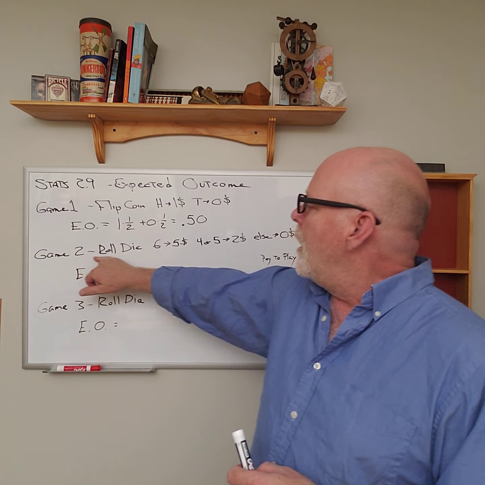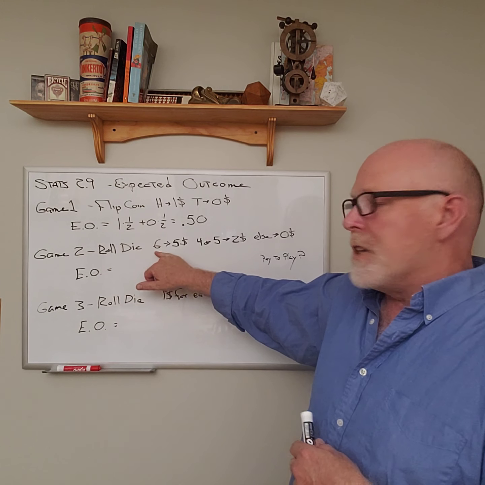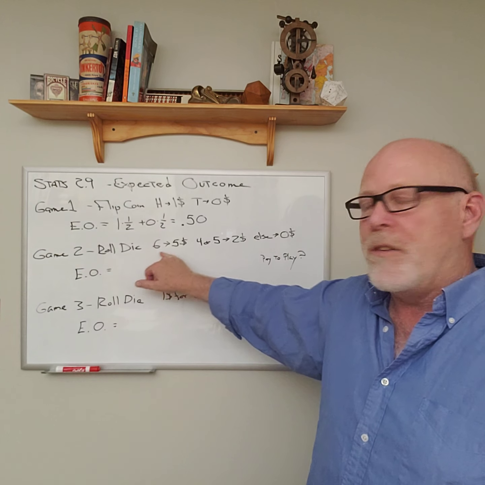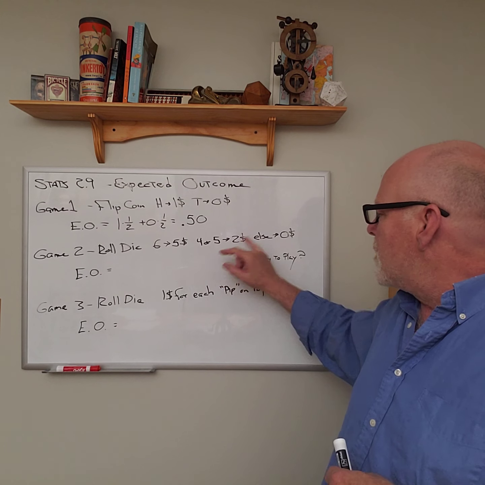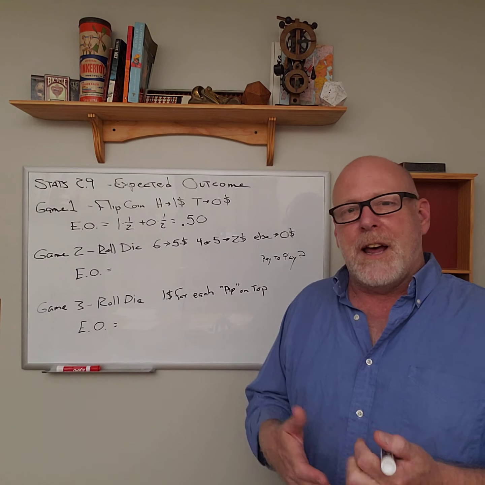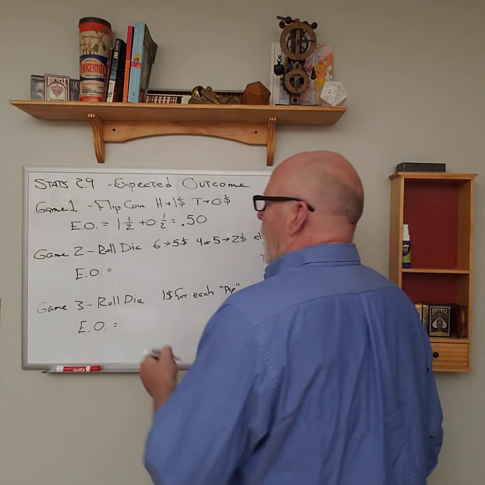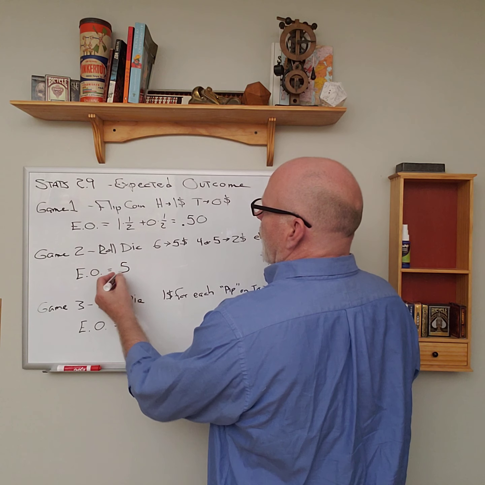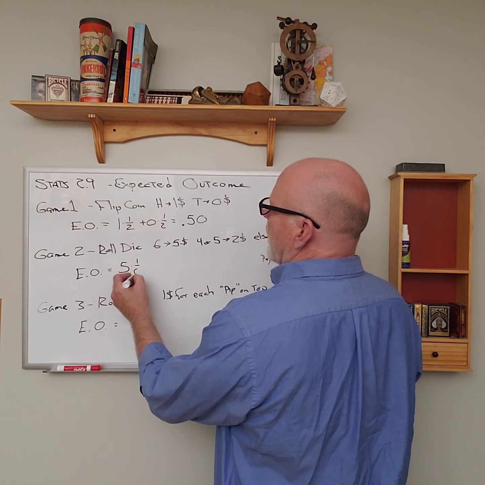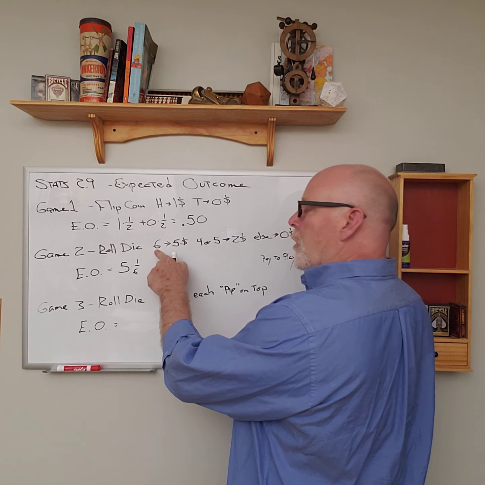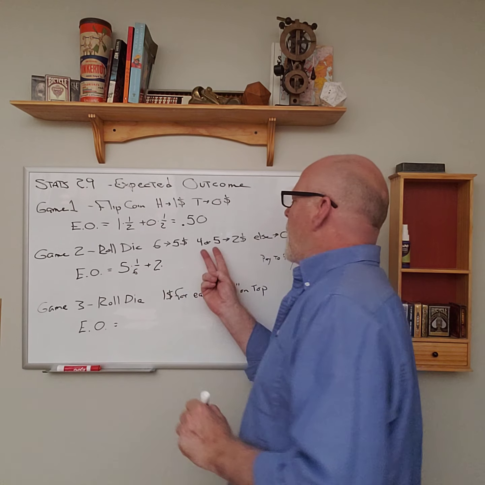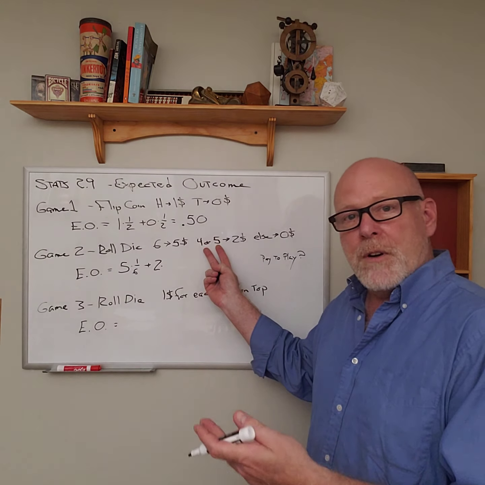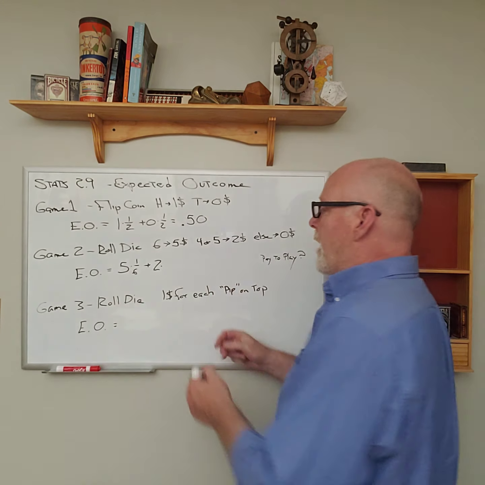Here's another game. We roll a die, 6-sided die. If we roll a 6, we win $5. If we roll a 4 or 5, we win $2. Anything else, we win nothing. So what's our expected outcome? Well, we might win $5, and the probability of that is 1/6, because that's the probability of rolling a 6. We could win $2, and the probability of that is 2 of our outcomes out of 6, so that's the same as 1 out of 3.